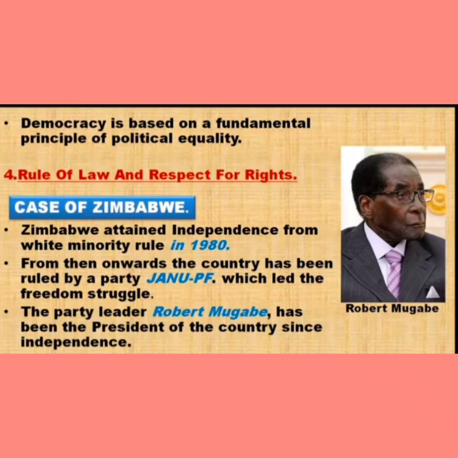Then from then onwards, the country has been ruled by the party ZANU PF, which led the freedom struggle. The party was led by leader Robert Mugabe. And in all the elections held since independence, this party has always been the winner. In fact, in spite of his popularity, Mugabe uses unfair practices, unfair tricks in the elections.